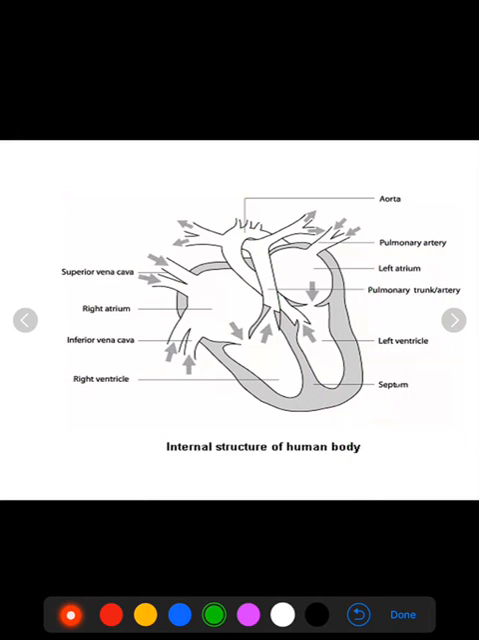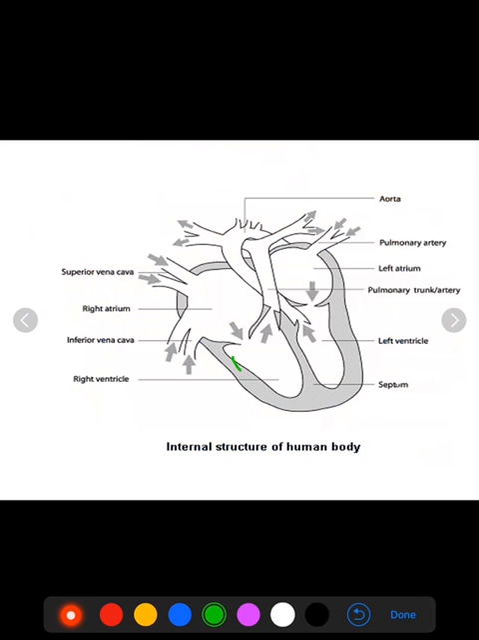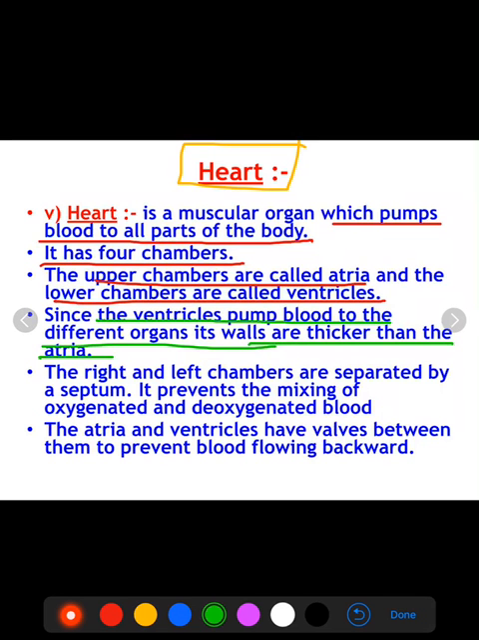Now one more thing is there, that the ventricles pump blood to different organs. The function of the ventricle is to pump the blood to different organs, so its walls are thicker than the atria. You can see here, the walls of ventricles are thicker than the walls of atria. See the difference. So ventricles have to pump the blood out of the heart, or away from the heart, so their walls are thicker than the atria.